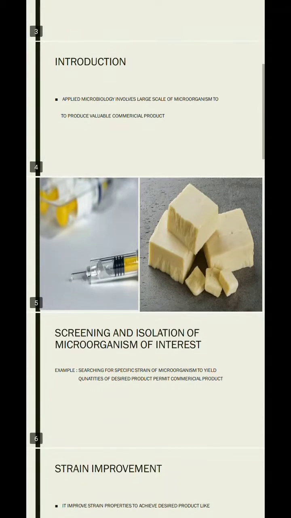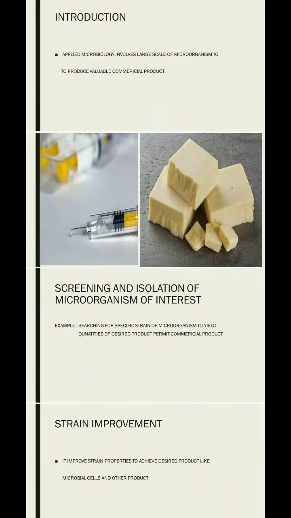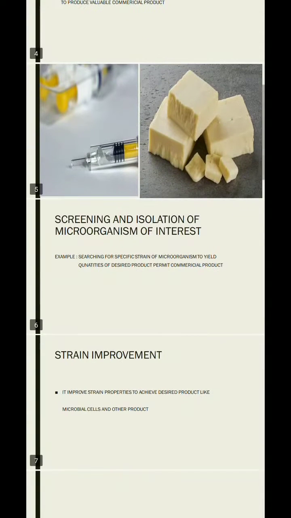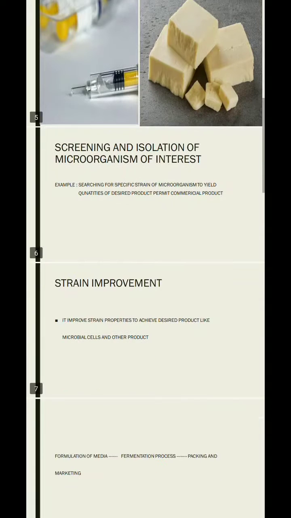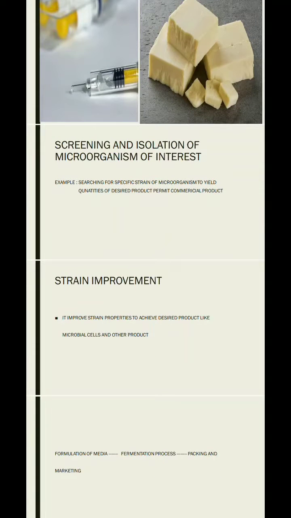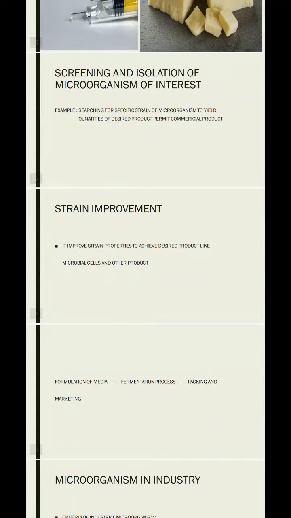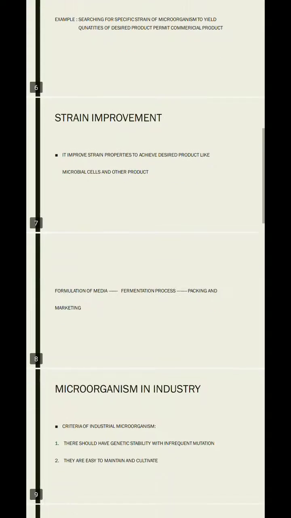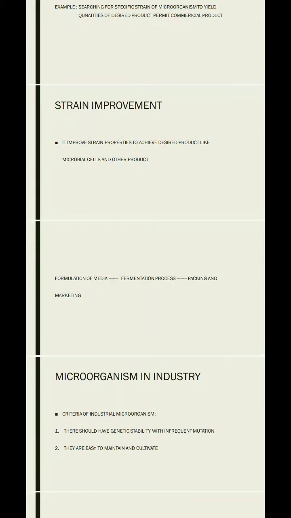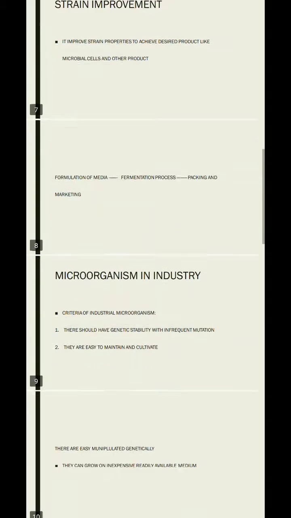other food products also. Now let us go into screening and isolation of microorganisms of interest. Searching for specific strain of microorganism to yield quantities of desired products permit commercial products. Now let us go into the strain improvement. To improve the strain properties to achieve desired product like microbial cell and other products. Formulation of media, fermentation process, packing and marketing are all involved in this.